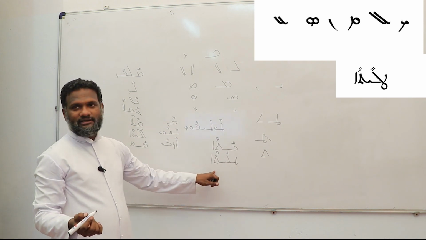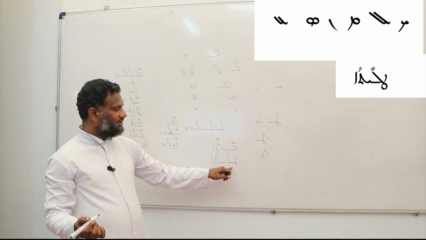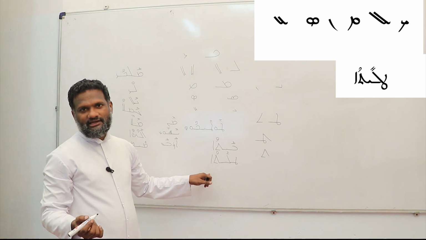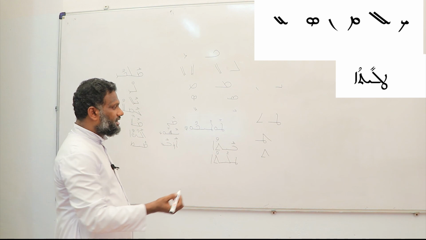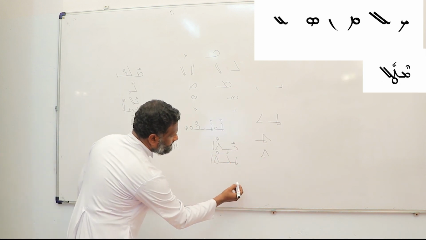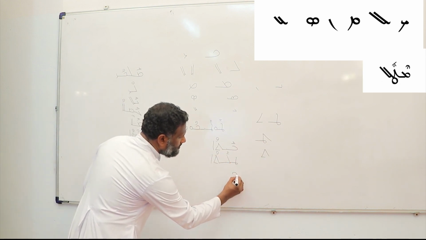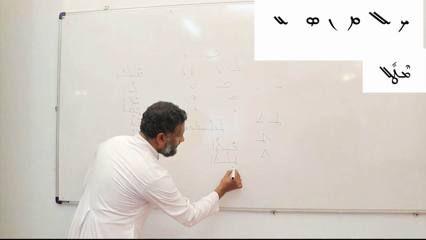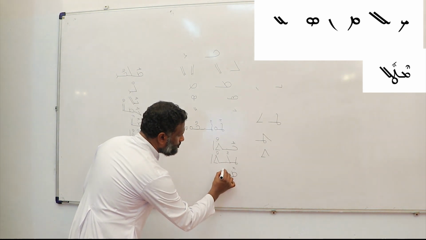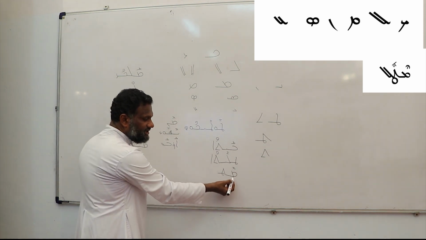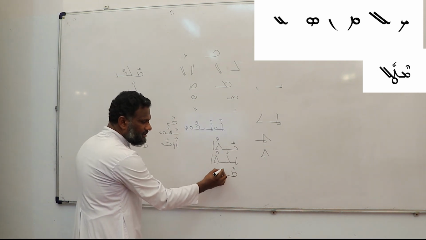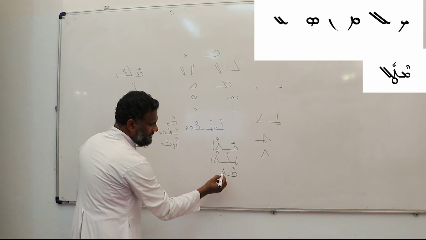Tlito means child. Baito means house. Then Metul, for example, Tet. Tet with a connecting line. Here Tet is connected with the preceding letter with a slanting line or connecting line.